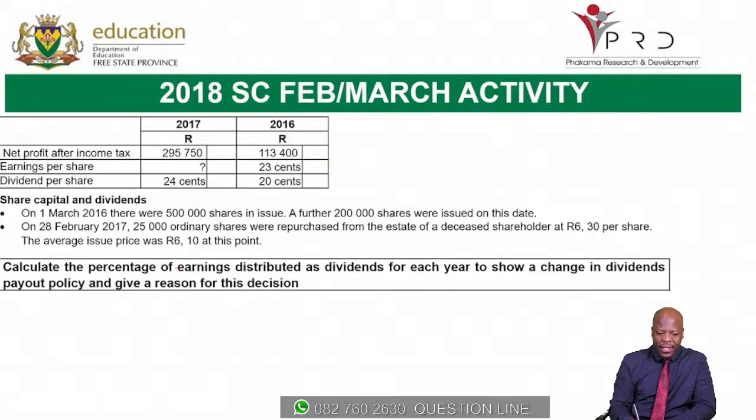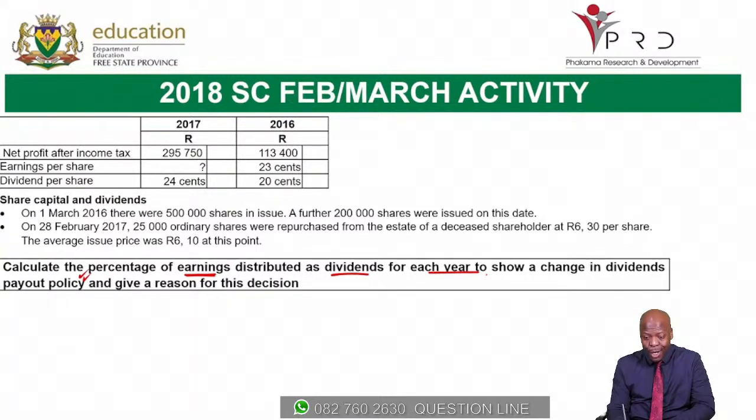Now, the first question then reads, calculate the percentage of earnings distributed as dividends for each year to show a change in dividends payout policy. So we calculate the percentage of earnings that is distributed as dividends for each year to show a change in the dividends payout policy and give a reason for this decision. So you can see in 2016, we have our earnings per share and we have our dividends per share.